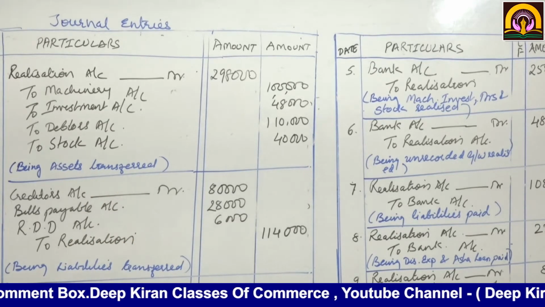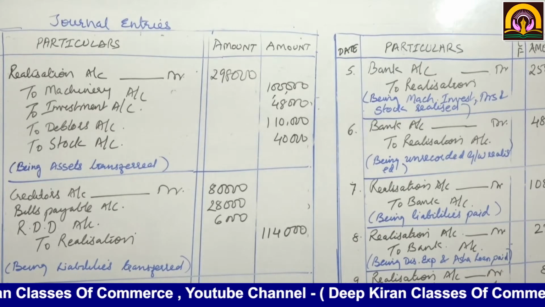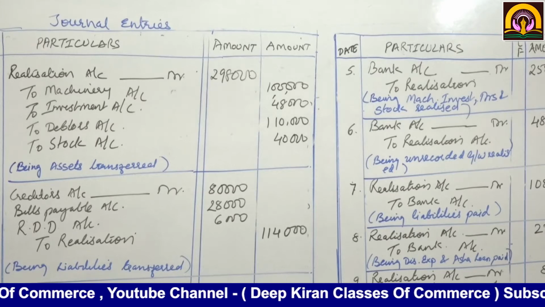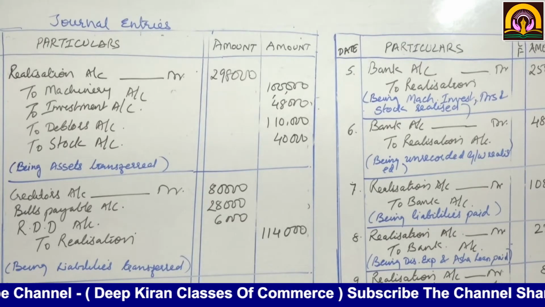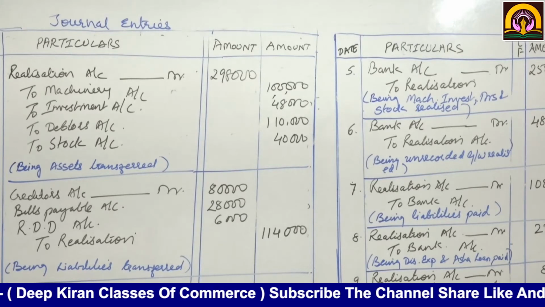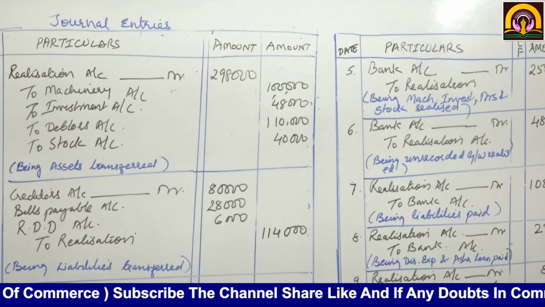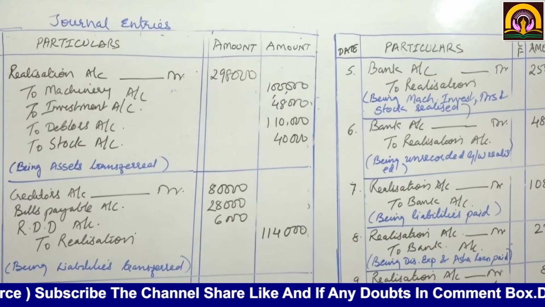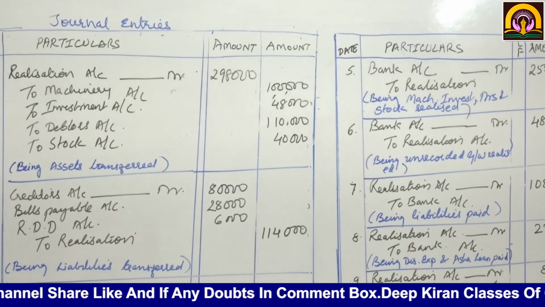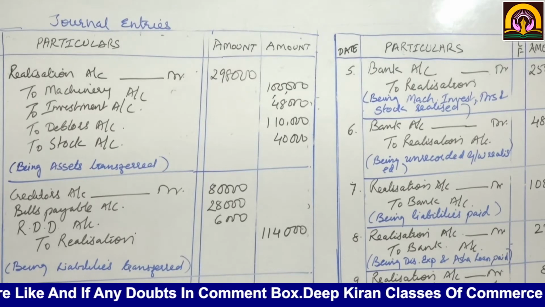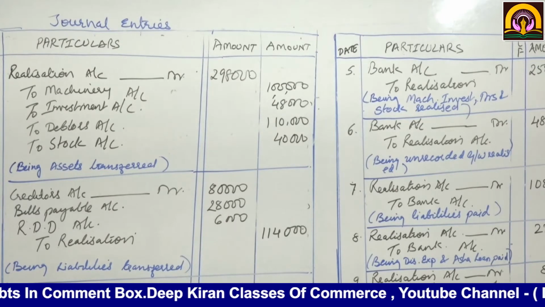Now there is accumulated profit, that is general reserve, which will be distributed amongst the partners, amounting to rupees 12,000. So general reserve account debit 12,000 to Asha's capital account 4,800, Usha's capital account 4,800, to Nisha's capital account 2,400. How has this come? 2:2:1 is the ratio, and according to that we have distributed.